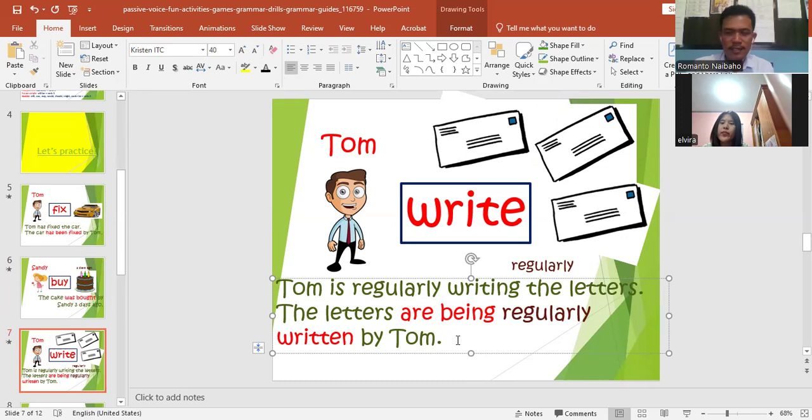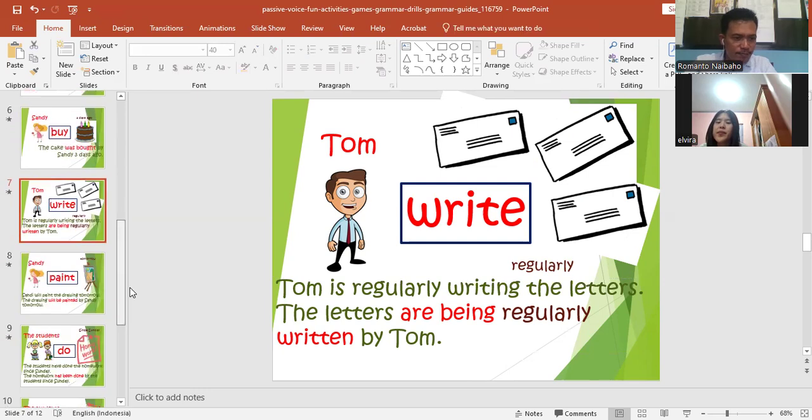Let's try practice this sentence. My mother is cooking some vegetables in the kitchen. Would you change into passive? My mother is cooking some vegetables in the kitchen. Some vegetables are being cooked in the kitchen by my mom because it is present continuous tense. Do you understand?